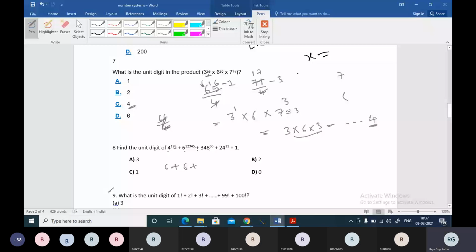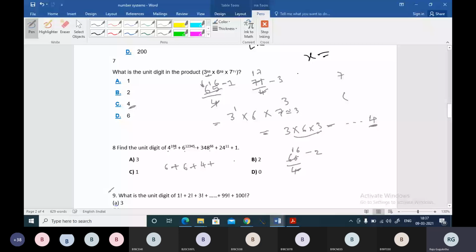So here we have 66, right? 66 divided by 4, 4 ones are 4, 4 sixes are 24, so 2 is the remainder. Then 8 power 2, 8 square, 4 will be the unit digit here, because the remainder is 2, so I am keeping 2 directly here. And 4 power odd will be giving you 4, and this one is 1, plus 1 is there.